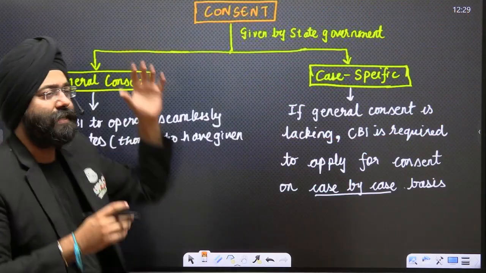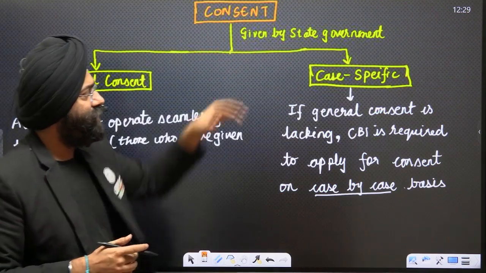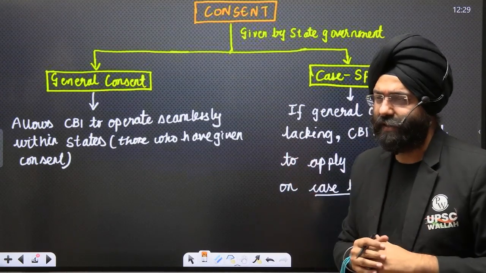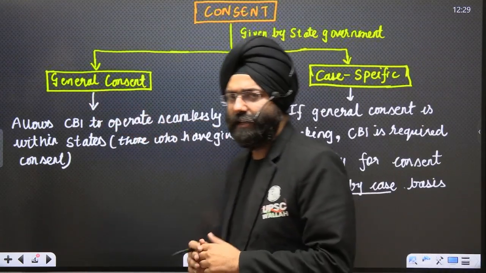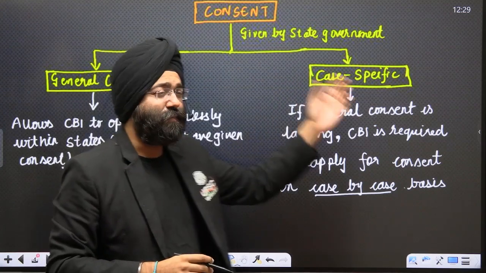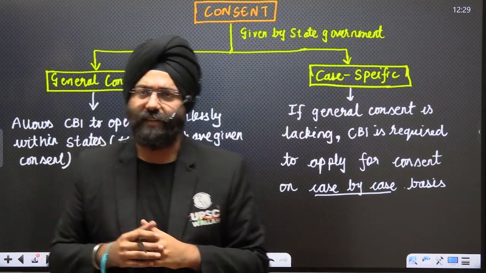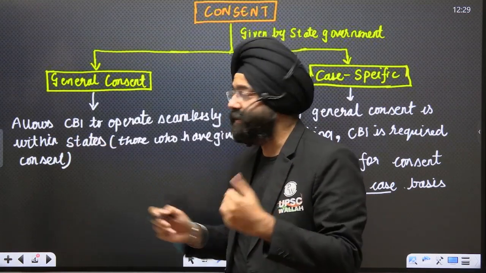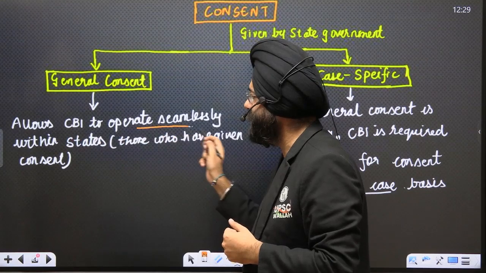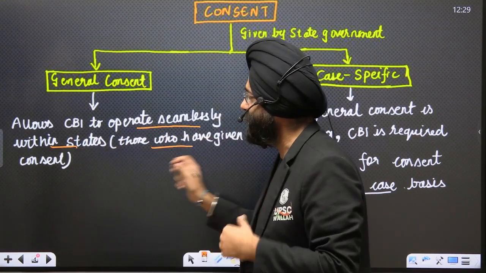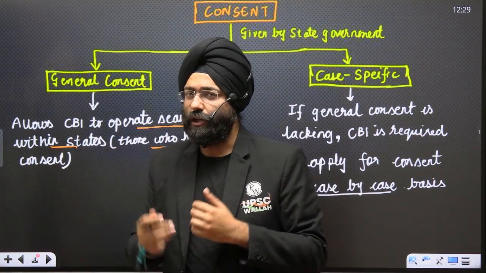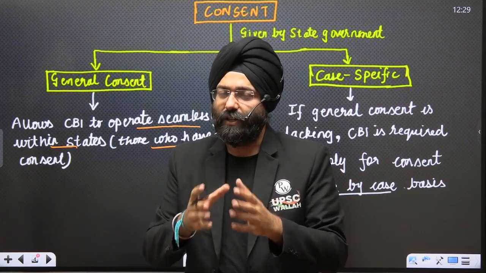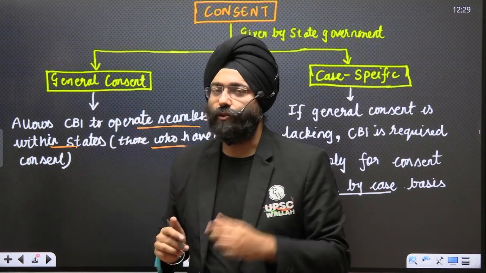When I'm talking about consent given by the state governments, it is basically of two kinds. First is the general consent. Second is the case-specific consent. Now, what do you mean by the general consent? If a state gives a general consent to the CBI, then it allows the CBI to operate seamlessly within the state. That means the CBI does not require repeated consent from the state. They can seamlessly investigate cases in a particular state that has given the general consent to the CBI.